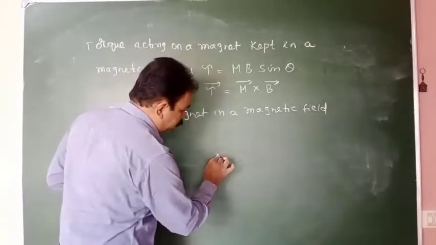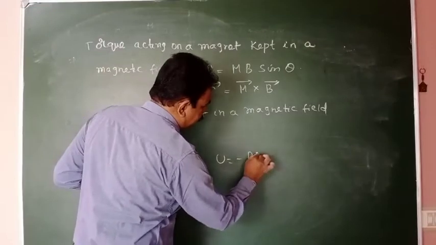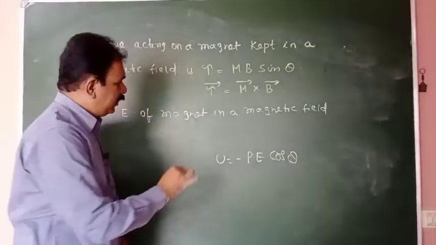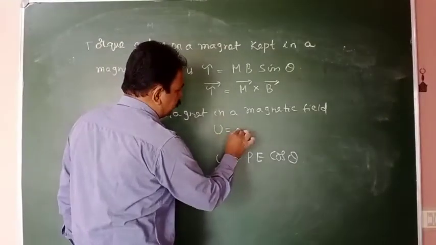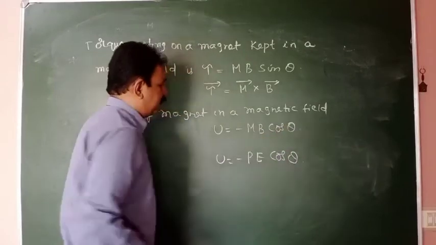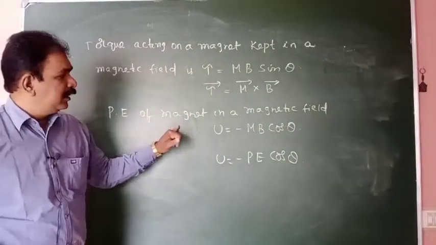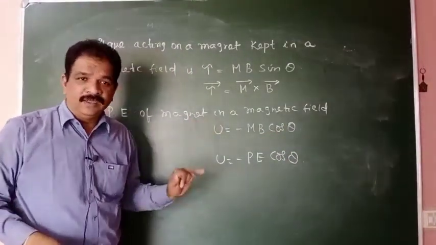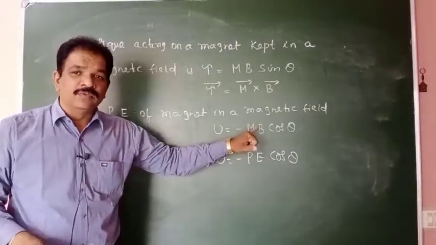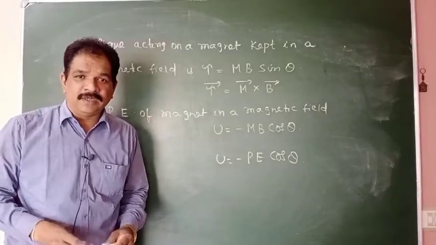U is equal to minus PE cos theta. Similarly, here this will be U is equal to minus MB cos theta. Potential energy of a magnet in a magnetic field, formula U is equal to minus MB cos theta.